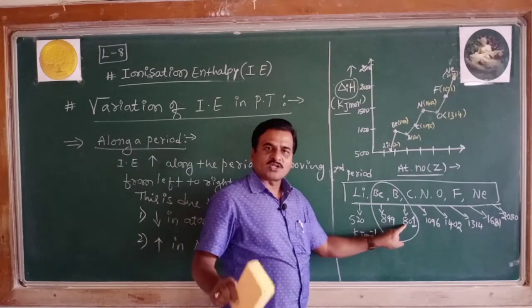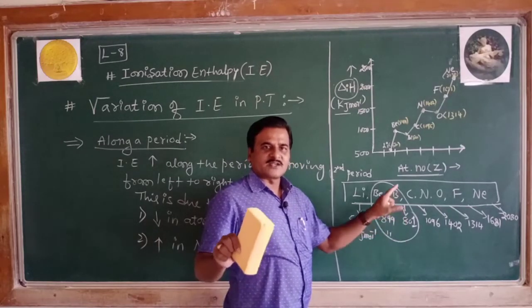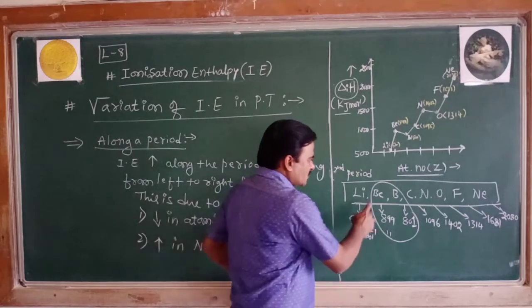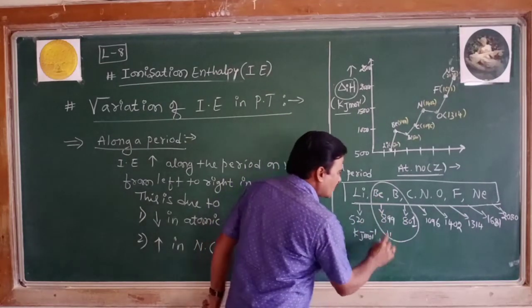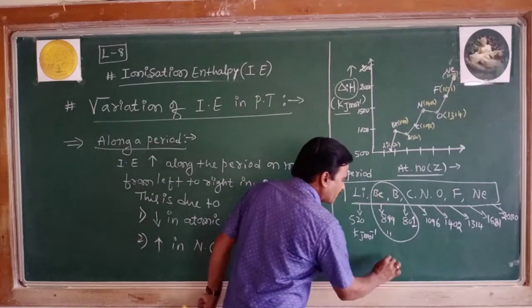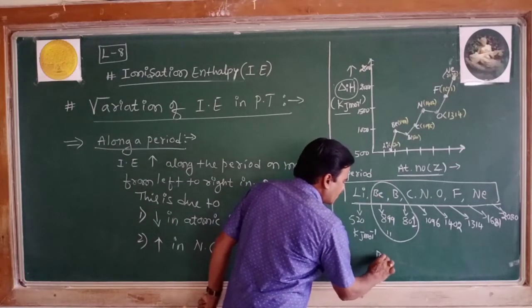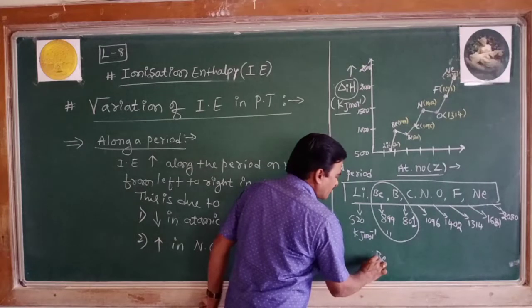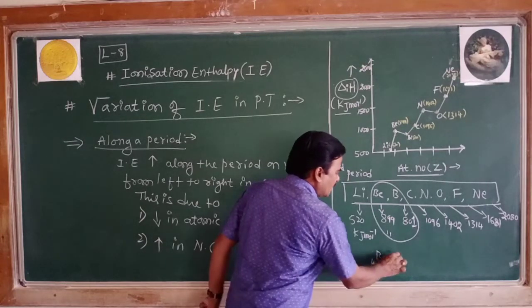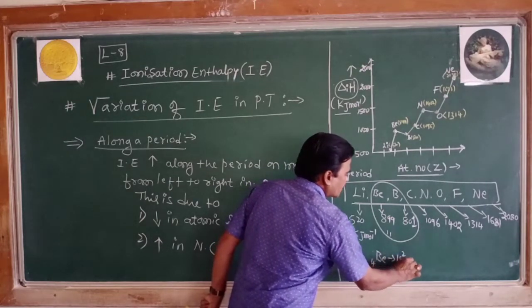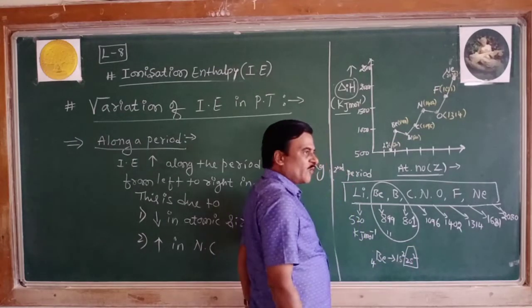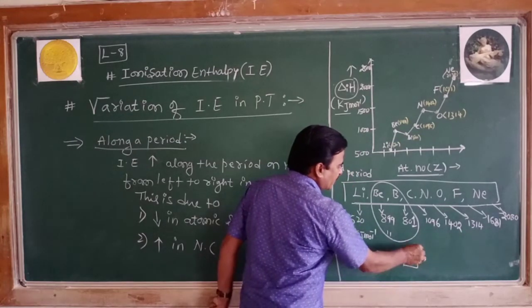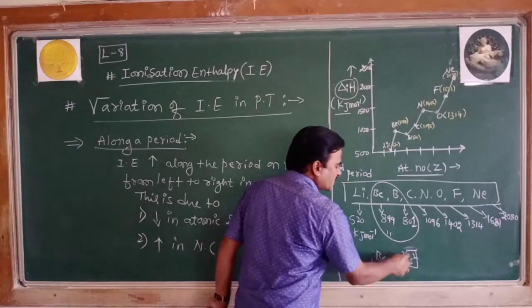So I can account a reason. Chemists have given a reason for this. What is the electronic configuration of beryllium, with atomic number 4? It is 1s2, 2s2. The valence shell is completely filled, more symmetry. 2s2 means stable.